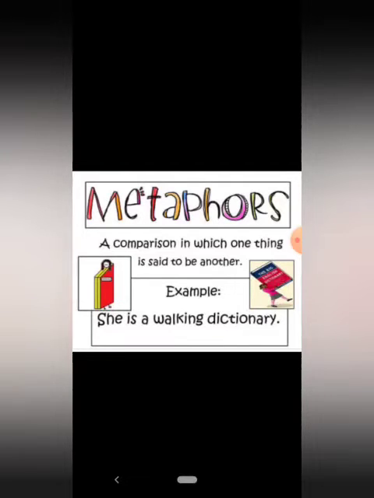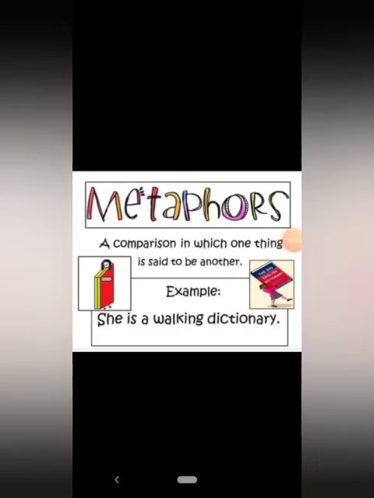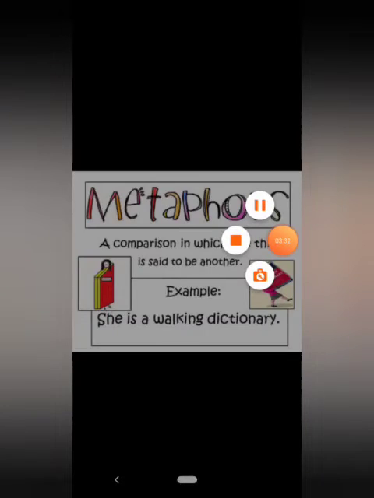So the girl has been compared with a dictionary. Why this kind of comparison has been made? Because the girl might be having a huge vocabulary and she must be knowing the meanings of many words. So she has been compared with a dictionary. So in this way, the indirect comparison has been made in metaphor.